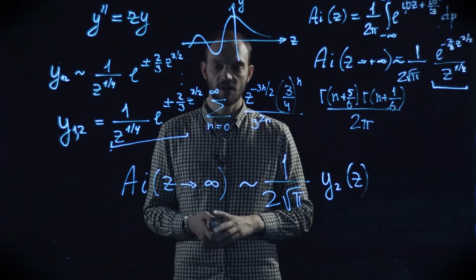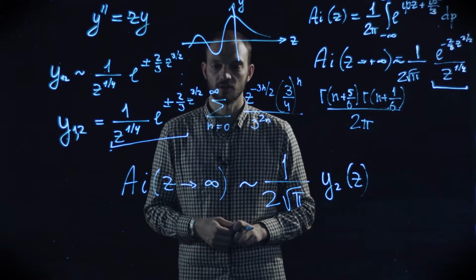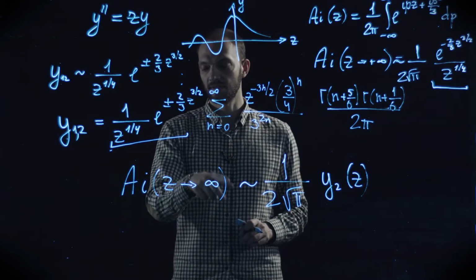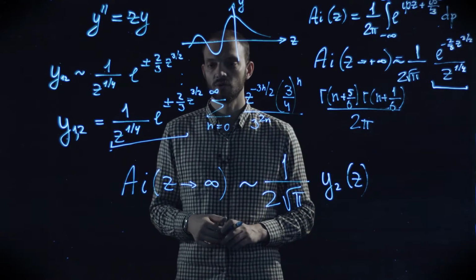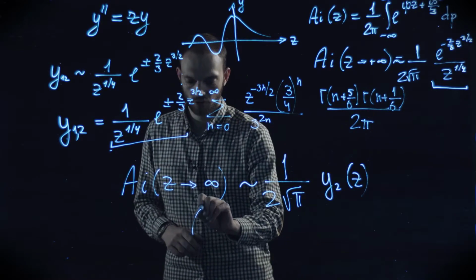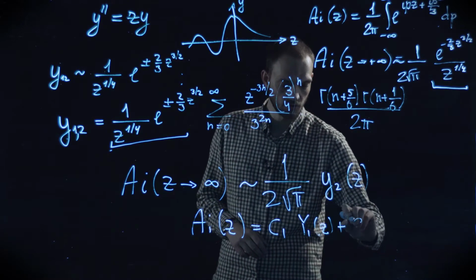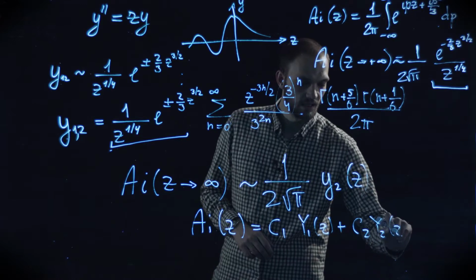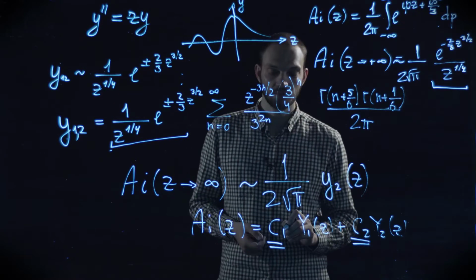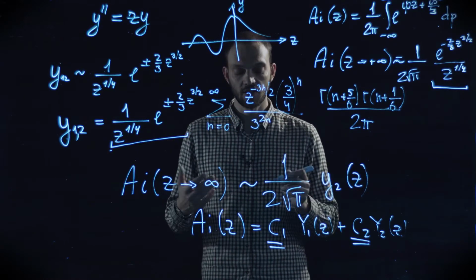But already at this stage, we realize what the drawbacks of this representation are, which is based on divergent series. The drawback is the following. Imagine for a moment that we have managed to expand this Airy function as a linear combination of two convergent series, both of which are solutions. Then, if we manage to write something like this, which is an expansion over two convergent series solutions, we may read this expression literally, in the sense that C1 and C2 are indeed constants. Suppose now we want to interpret this approximate equality as literally as this one.